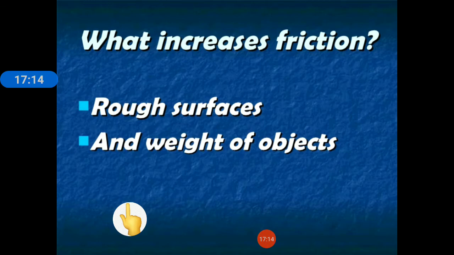Why? This is because rough surfaces will have many more grooves, and due to these grooves, the two surfaces will be entangled with each other much more efficiently, and due to which friction will increase. So rough surface will increase friction and smooth surface will decrease friction. That is why you slip on a smooth surface, but when you walk on a rough surface, like sand, you will not slip, because sand is rough but tiles are a much smoother surface.